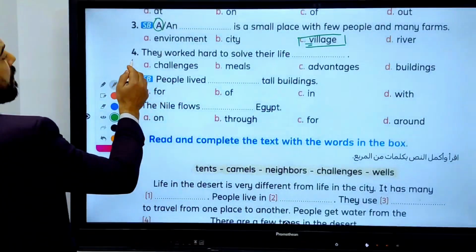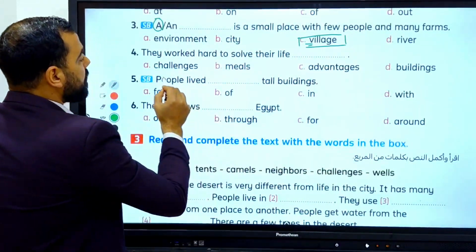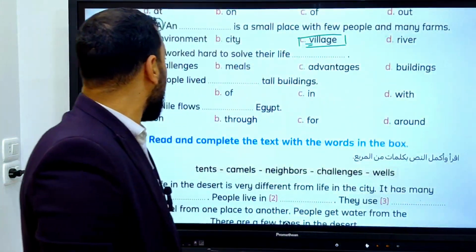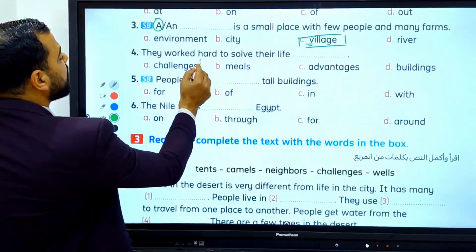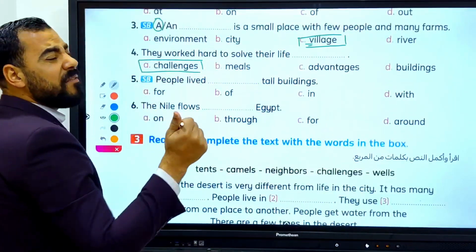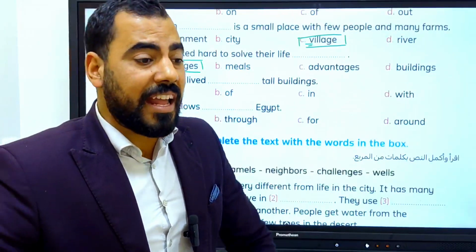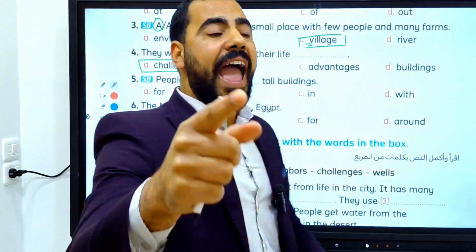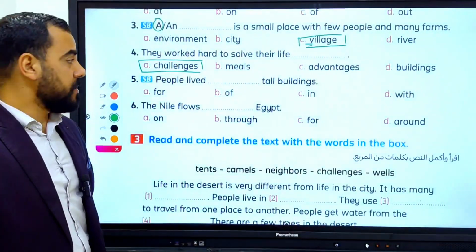They worked hard to solve their life challenges. We have agreed that challenges means difficult situations, and we need to work hard to succeed in our life and to face and solve the challenges.